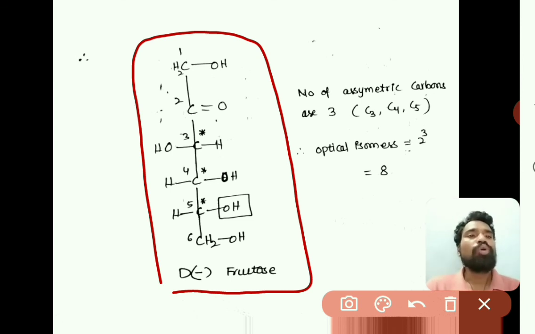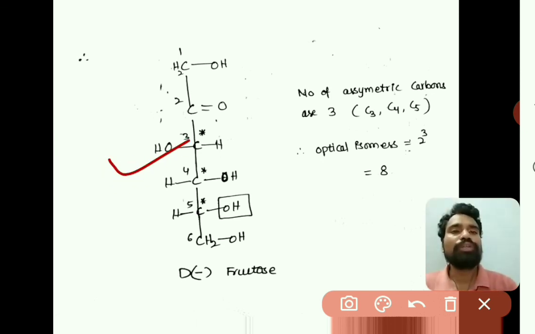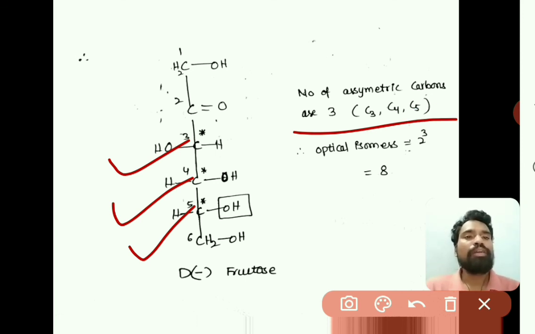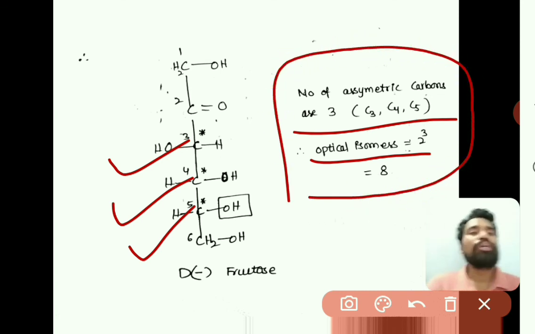In the open chain structure of fructose, there are three asymmetric carbons, at C3, C4 and C5. So the optical isomers equals 2 to the power of n, that is 2 to the power of 3, which equals 8. So 8 optical isomers are possible for D-fructose.